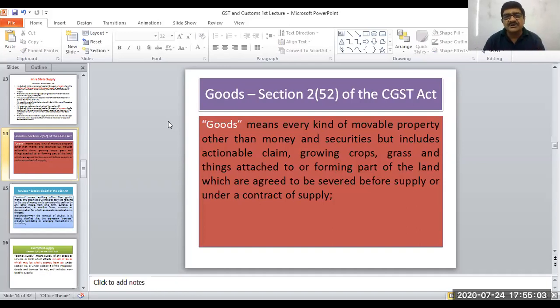Suppose you have dollars, currency notes which were used 10 years before, not now. You can have any number of dollars, nobody is bothered. You can have a 1 rupee currency note which is 100 years old. That 1 rupee currency note, today it can be sold for 1000 rupees. Then that will be treated as goods. It will not be considered as money.